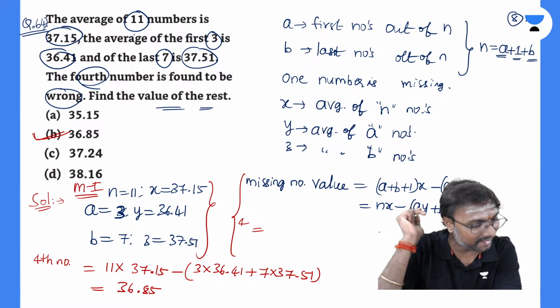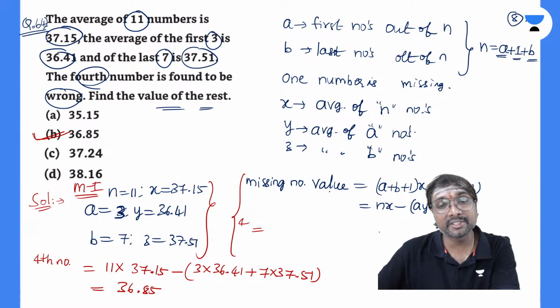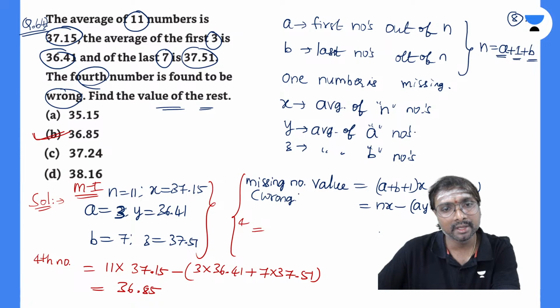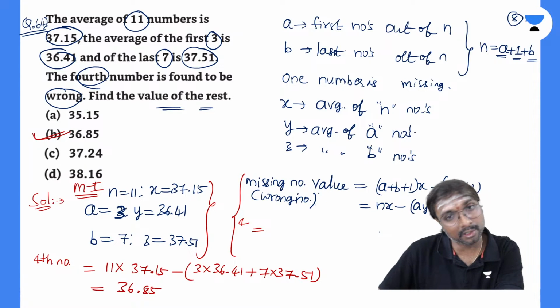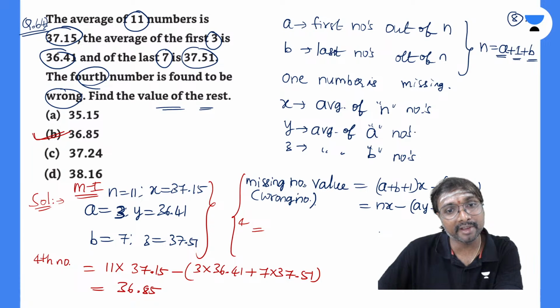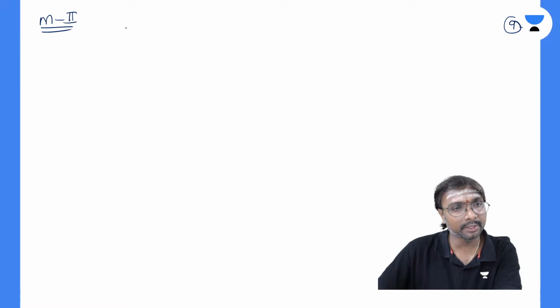So that number's details are missing here, na. So missing or wrong details, right? What can you say? Missing number value or wrong value, right? Wrong value. Okay, wrong number value. Is that clear, Abhijit? Missing number value or wrong number value, both are the same, right? Because that is giving a wrong value whose values we did not consider, right? Yes, no? Now, what is method 2?